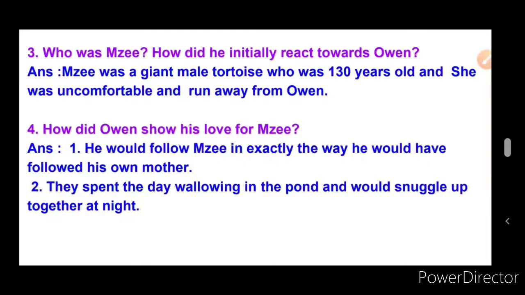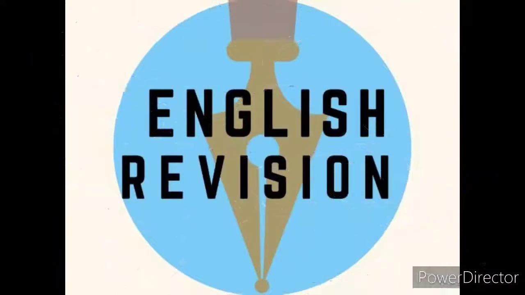So that's the end of the story from the workbook, A True Story, Owen and Maisie, and its summary question answers, children. So go through the video completely, children, and learn the question answers thoroughly. By heart the question answers. Prepare well for the periodic 1 test.